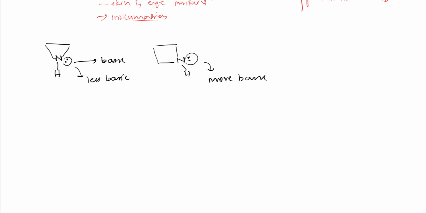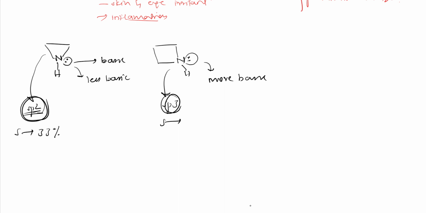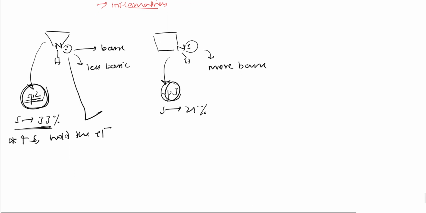You may ask, why sir, why is it so? Because I have told you it will be more like sp2. If you see the chemical reaction and bond angle, you will observe that it is sp2. Here it will be sp3. So here s character will be more, around 33%, whereas here s character will be 25%. Greater the s character, the greater the ability to hold this lone pair. That thing you note it down. Greater the s character, the greater the ability to hold the electrons. Why? Because greater s character means it is very near to the nucleus.